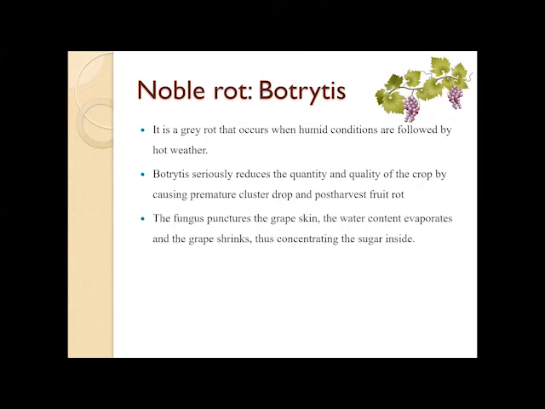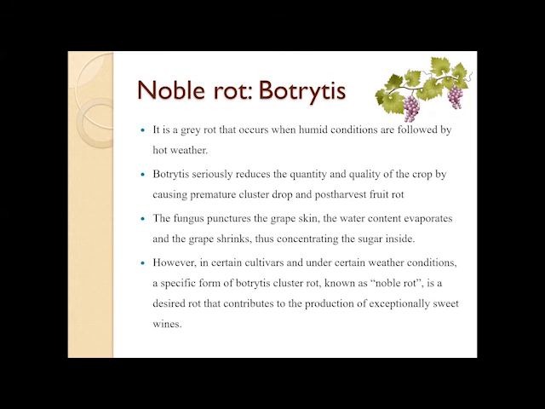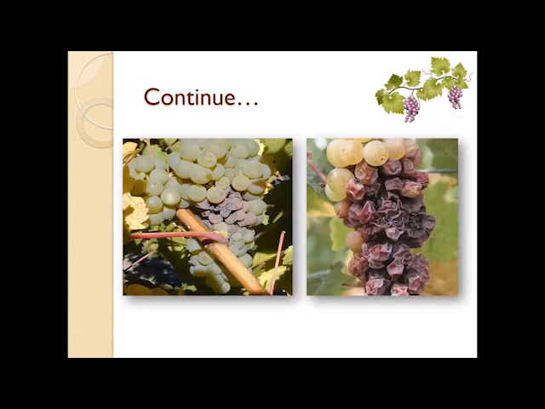The fungus punctures the grape skin, the water content evaporates, and the grape shrinks, thus concentrating the sugar inside. However, in certain cultivars and under certain weather conditions, a specific form of botrytis cluster rot, known as noble rot, is a desired rot that contributes to the production of exceptionally sweet wines. This is an example of botrytis shrinking the complete grape by reducing the moisture content in it.